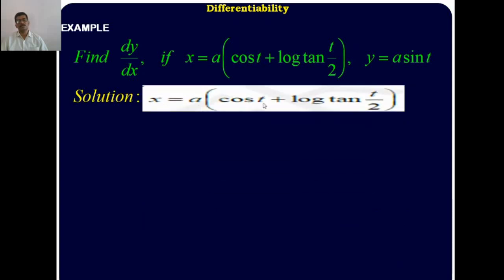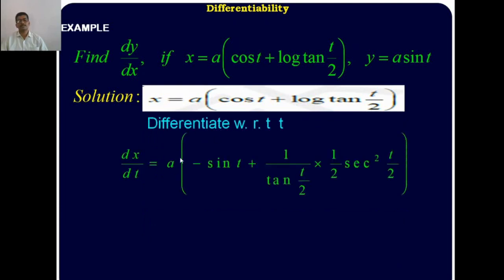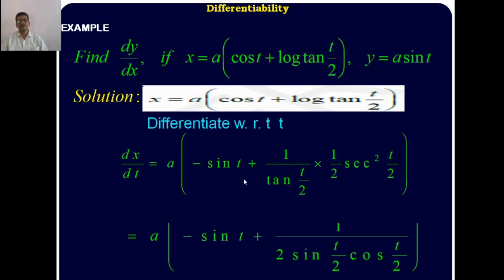Given that x is equal to a into cos t plus log of tan of t by 2, differentiating with respect to t, dx upon dt is equal to a, a constant, with the derivative of a sum being the sum of the derivatives: the derivative of cos t is minus sin t, plus log of tan of t by 2, a composition of functions. First, log with respect to tan t by 2 gives 1 by tan t by 2, into the next derivative, the derivative of tan t by 2, which is secant square t by 2. Next, the derivative of t by 2 is 1 by 2, a constant, and the derivative of t is 1. Clear?